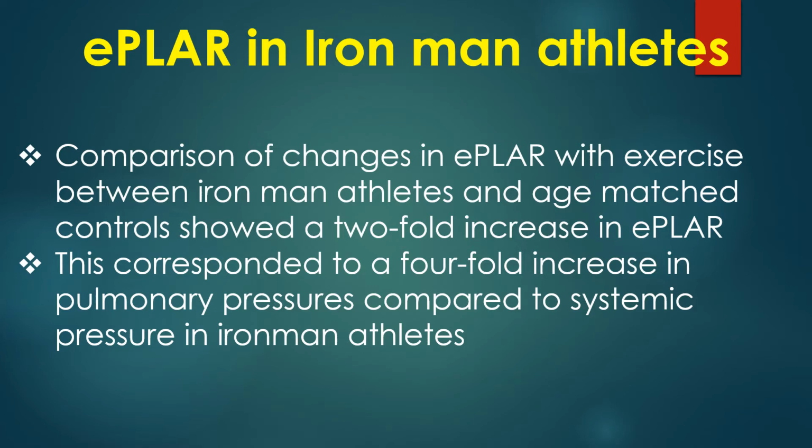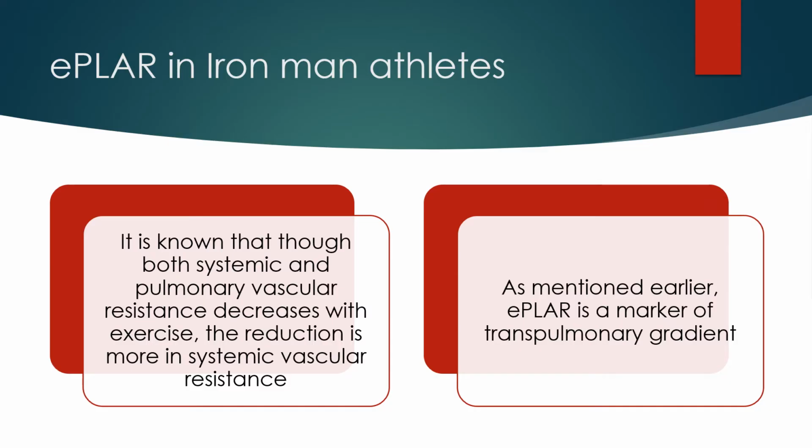Comparison of changes in EPLAR with exercise between Ironman athletes and age-matched controls showed a twofold increase in EPLAR. This corresponded to a fourfold increase in pulmonary pressures compared to systemic pressure in Ironman athletes. It is known that though both systemic and pulmonary vascular resistance decrease with exercise, the reduction is more in systemic vascular resistance. As mentioned earlier, EPLAR is a marker of transpulmonary gradient.